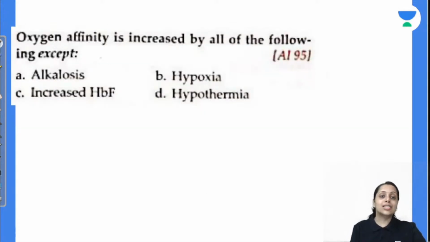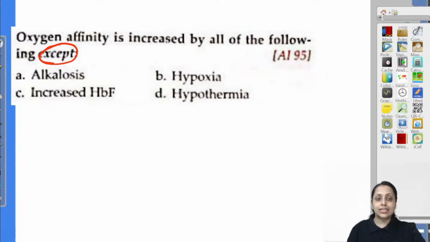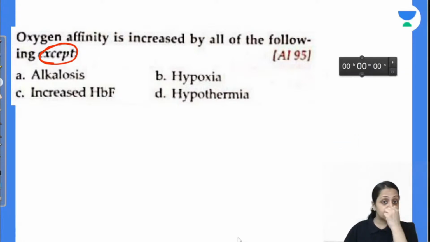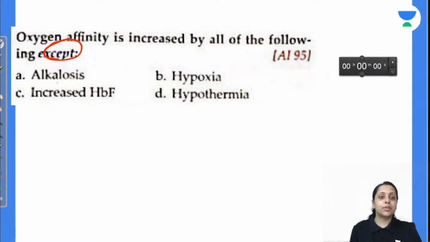Coming to the next one, oxygen affinity is increased by all of the following except alkalosis, hypoxia, increased fetal hemoglobin or hypothermia. In alkalosis, oxygen affinity increases, in fetal hemoglobin oxygen affinity increases, in hypothermia oxygen affinity increases, in hypoxia oxygen affinity decreases, so there is a release of oxygen. So answer is B only.